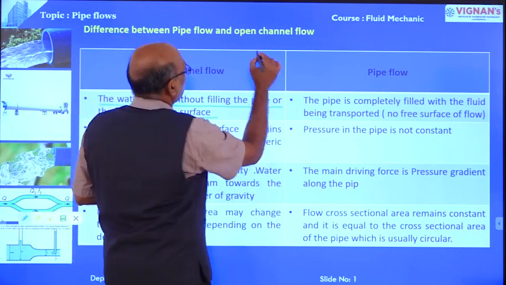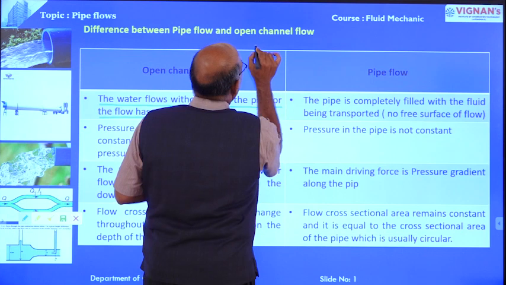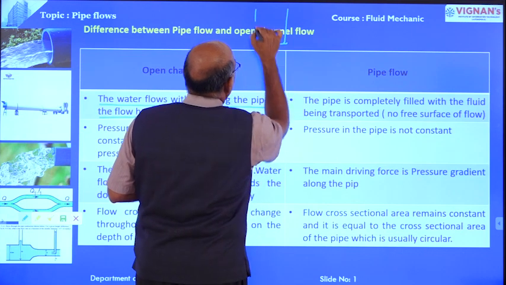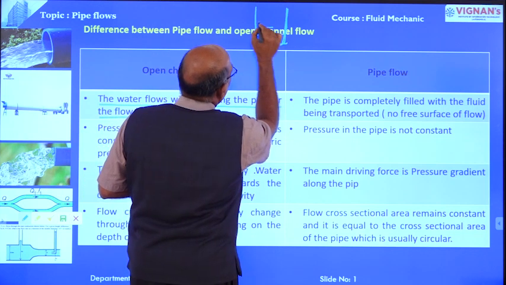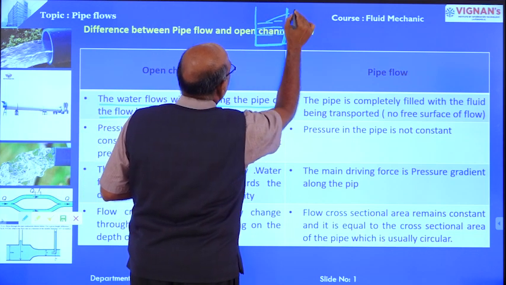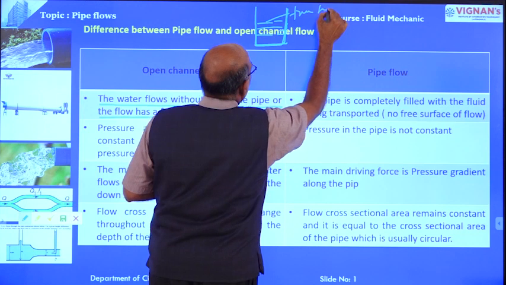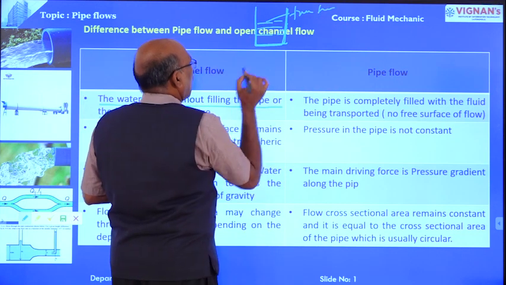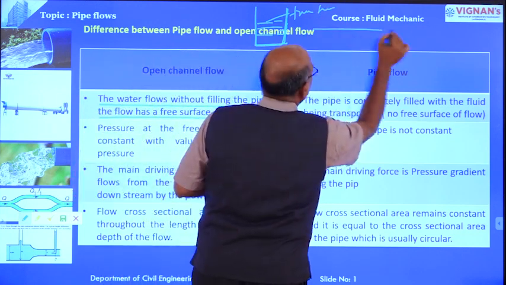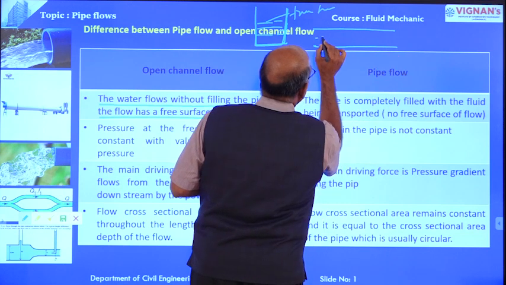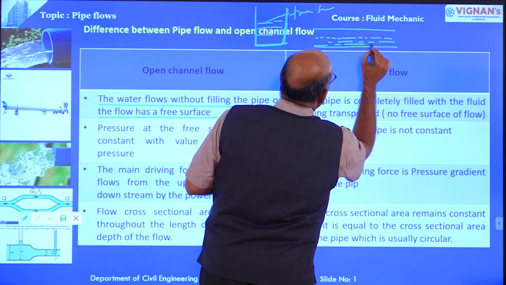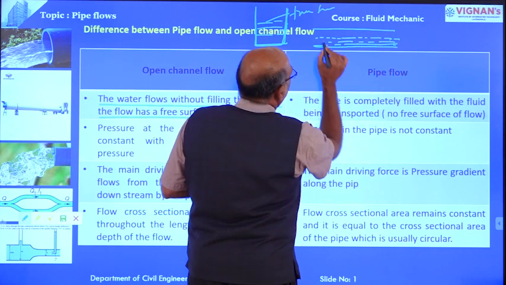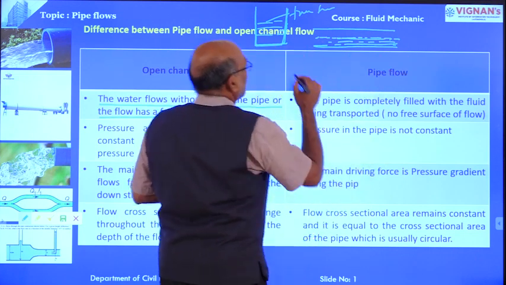Suppose this is an open channel, the water is flowing like this, and this is the free surface. Also in this pipe, the water is flowing up to a certain level, not fully filled.